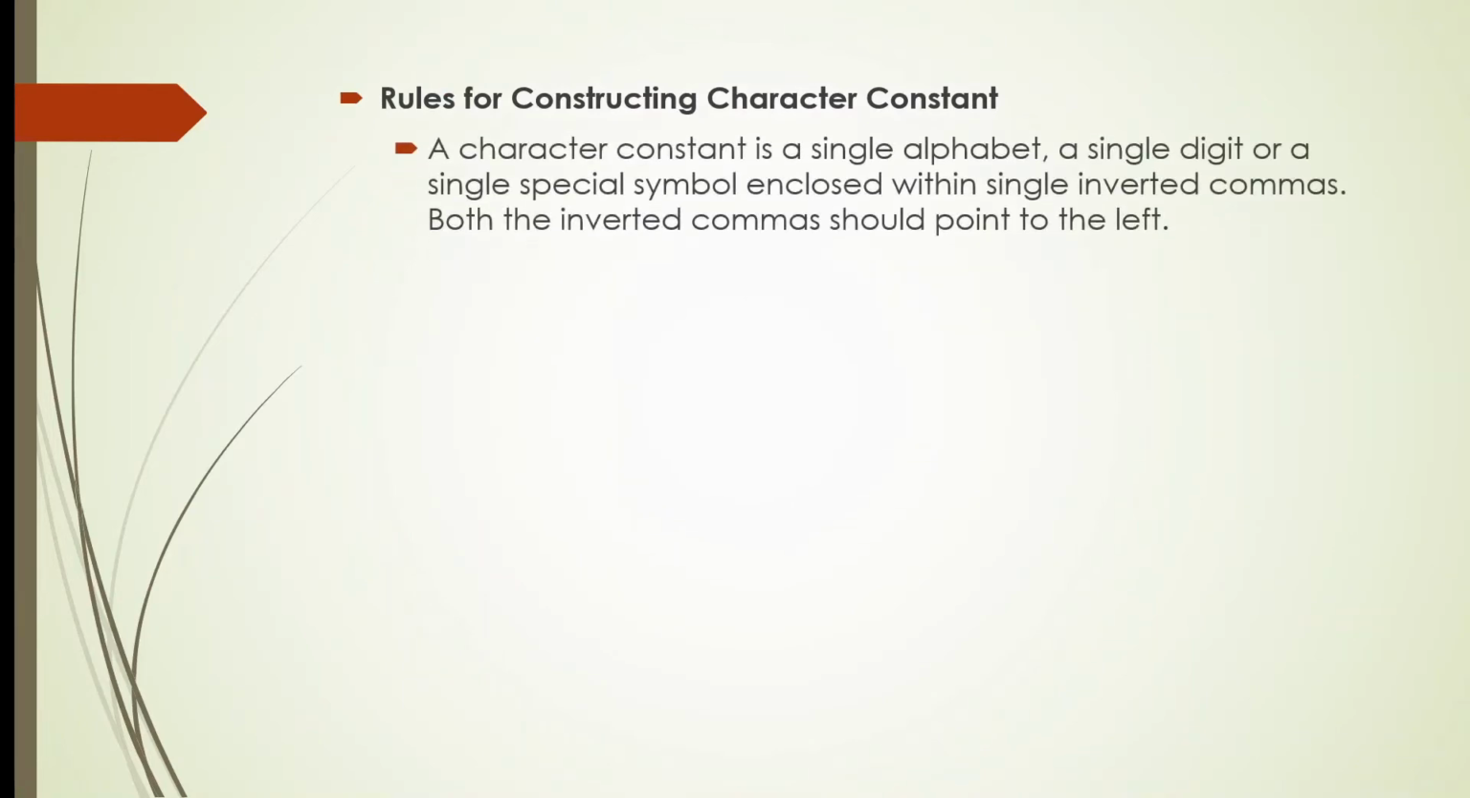A character constant is a single alphabet, a single digit, or a single special symbol enclosed within single inverted commas. It's important that single inverted commas represent a character, and double inverted commas represent a string. Both inverted commas should point to the left. It is also a main point.